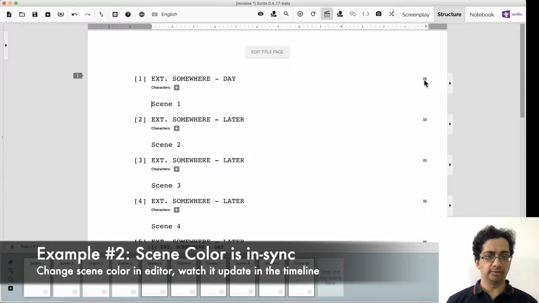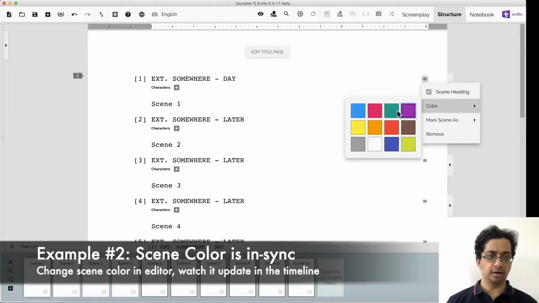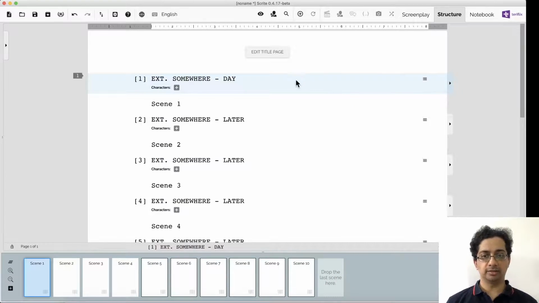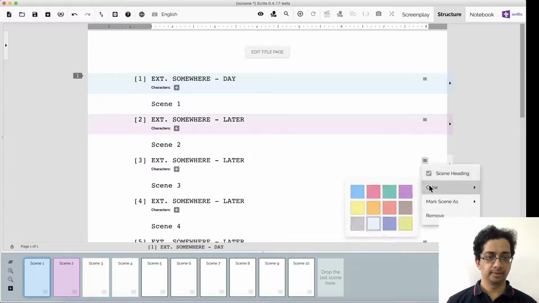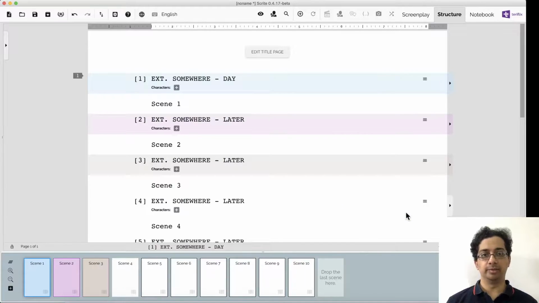This is the structure tab in Scrite. I can go to the scene heading menu here and change the color of my scene. And notice that as soon as I associate blue color here, the same color shows up in the timeline as well. Let me do that once again. You see that? And this functionality comes for free because both the timeline and the screenplay editor are working on the same model.